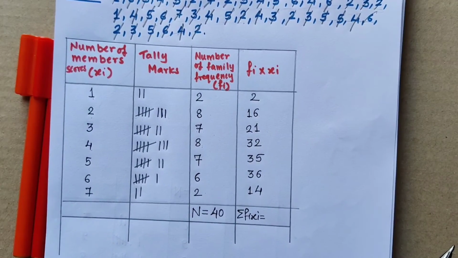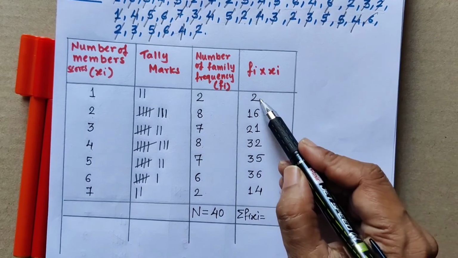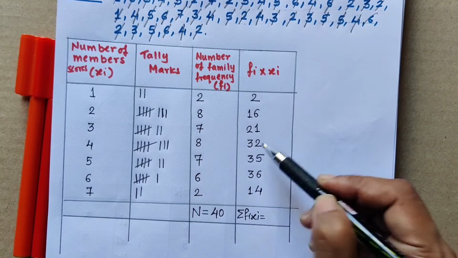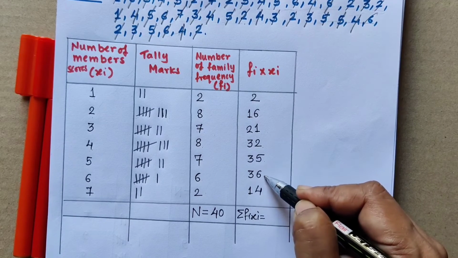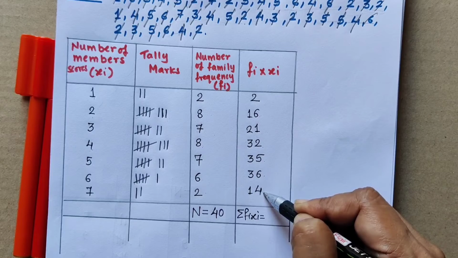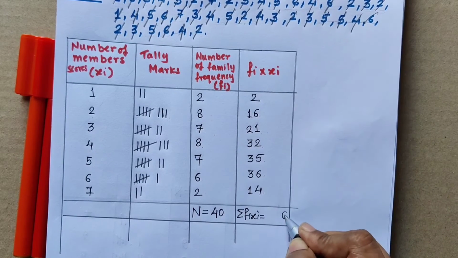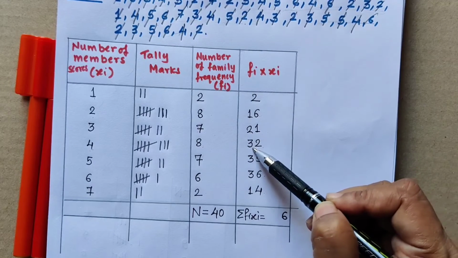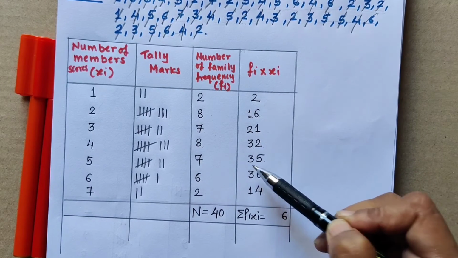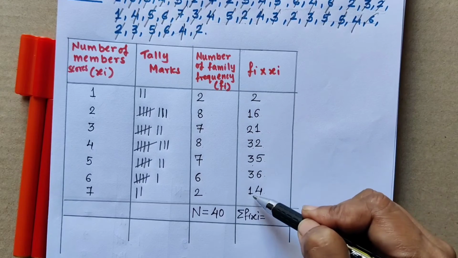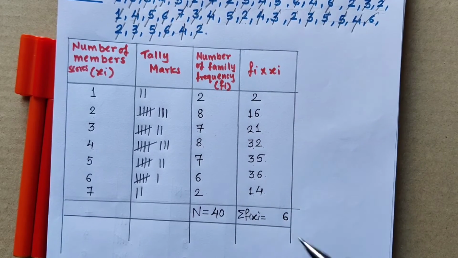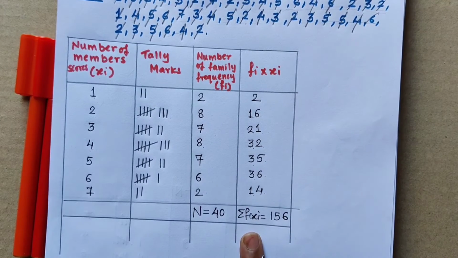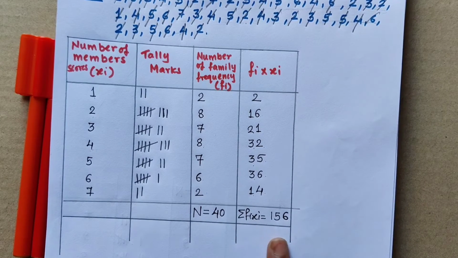Okay, we will do it orally. 2 plus 6 is 8, plus 1 is 9, plus 2 is 11, 11 plus 5 is 16, 16 plus 6 is 22, 22 plus 4 is 26, 6 written, 2 carrying. 1 plus 2 is 3, plus 3 is 6, plus 3 is 9, plus 3 is 12, plus 1 is 13, and that 2 carrying, 13 plus 2 is 15. So summation fi xi we are getting 156.